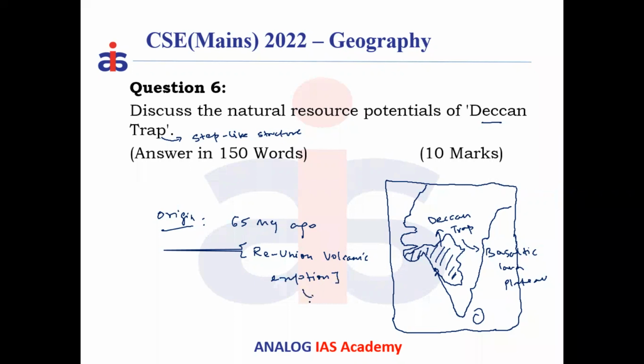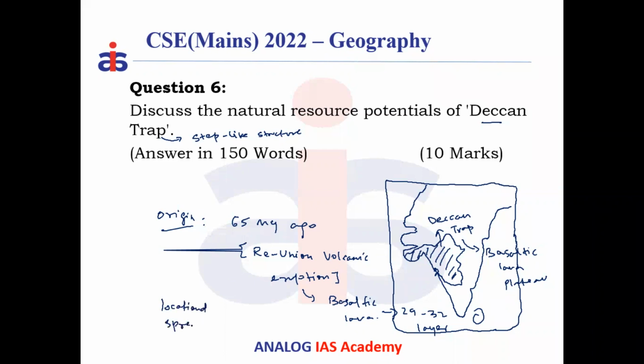So the region's volcanoes erupted and released which lava? Basaltic lava. Okay, and so there are more than 29 layers, 29 to 32 layers of basaltic lava deposited at different periods of time, resulting in a step-like structure, the Deccan trap, a basaltic lava plateau. So its locational spread is what?